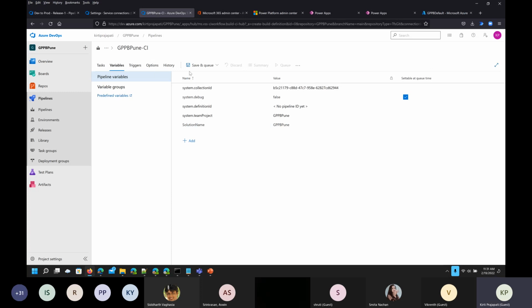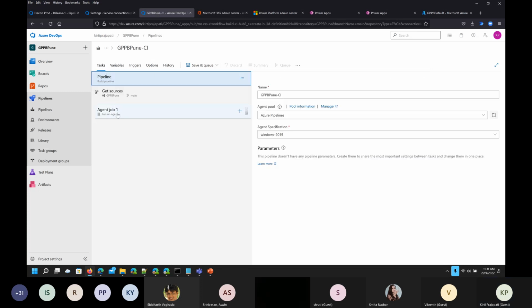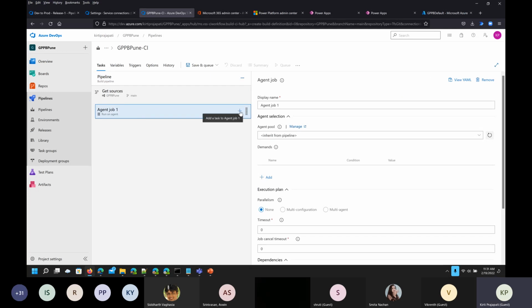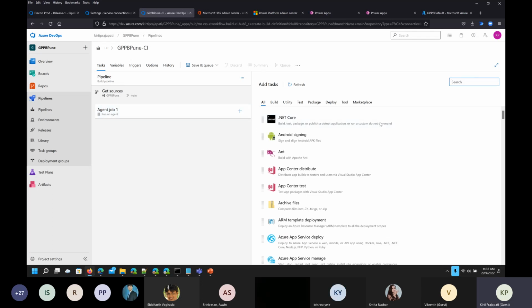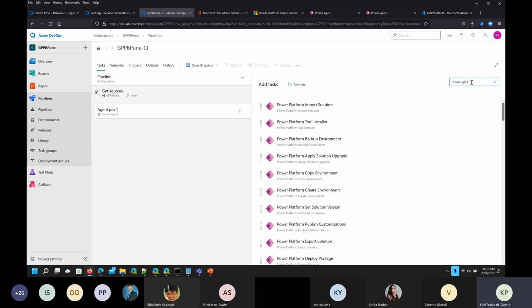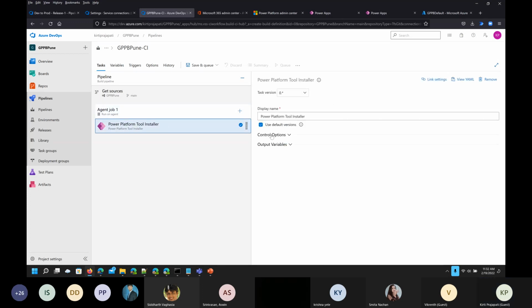And once it is done, you can just go to task, then your agent, click on the plus icon to add the first task for this agent. Keep in mind that we are trying to use this for the Power Platform. So the first task will be to install the Power Platform tools. So we have to select this Power Platform tool installer, click on add, and make sure that we do not need to change anything, because it is just used to install the required tools.